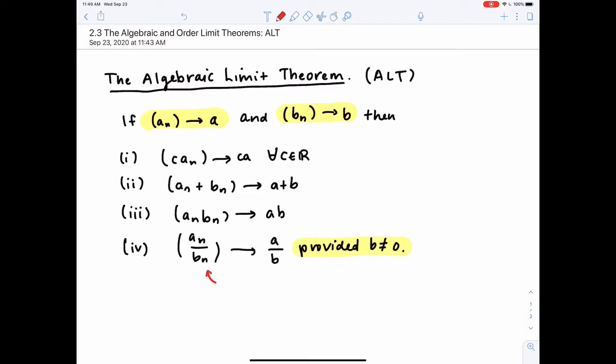And so if talking about the quotient sequence An over Bn even makes sense, then we are implicitly assuming that Bn is not 0. Otherwise, that wouldn't even be a sequence. It wouldn't be a list of real numbers. And we're assuming this for all values in our sequence.